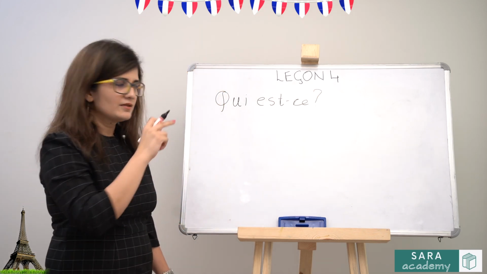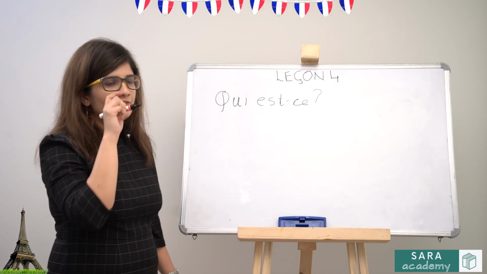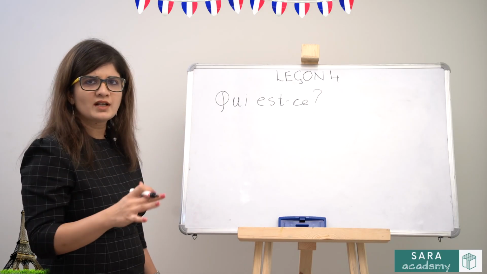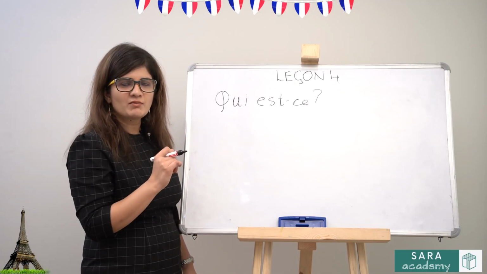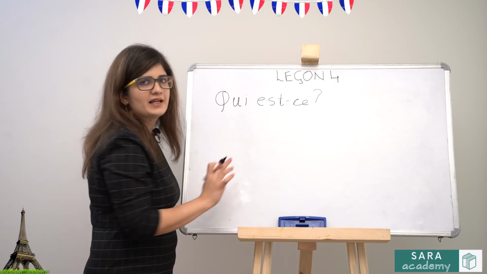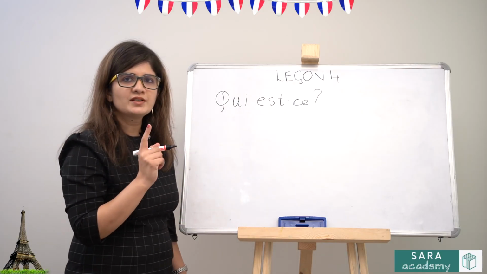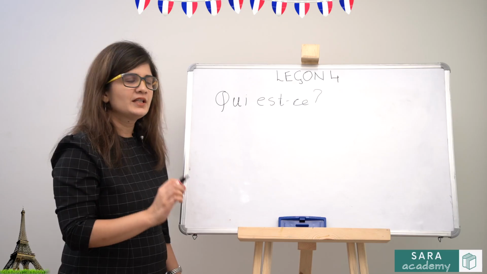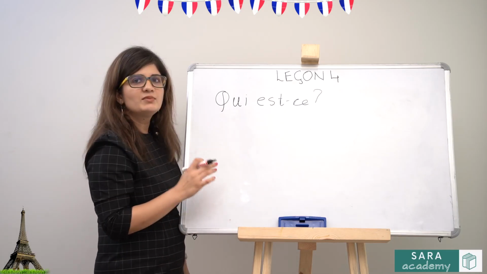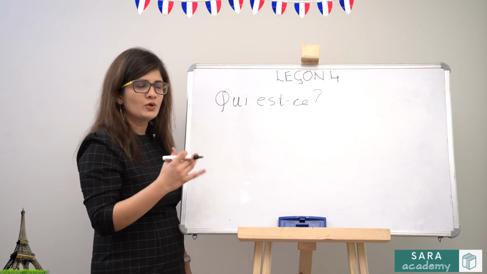Qui est means who is this. For example, more than one stranger is coming your way, two, three, four, doesn't matter the number, and you want to ask your mother, who are they? The question will be qui est. So whether it's one person or more than one person, the question remains the same. Qui est means who is this or who are they.